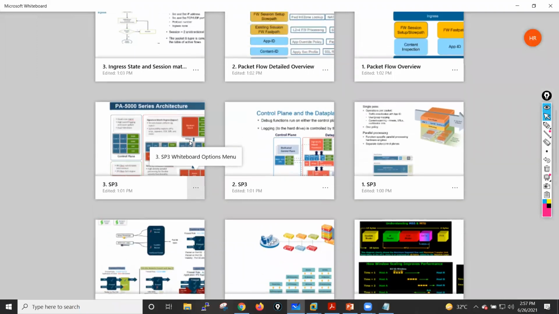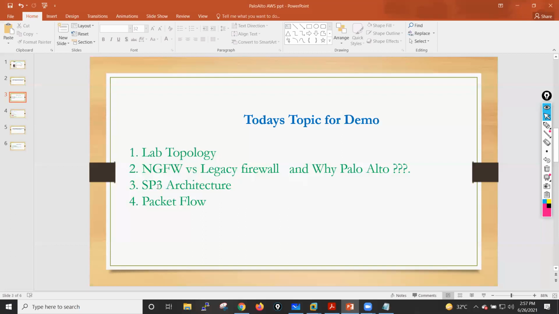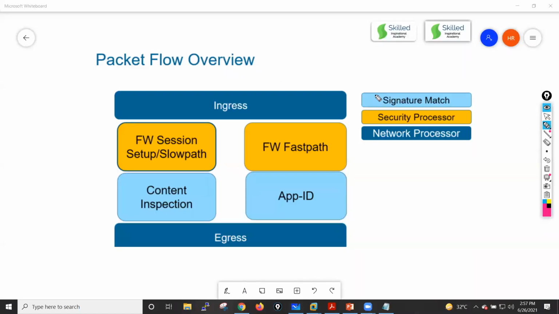Now, these are the things I wanted to cover with respect to your SP3 architecture. Okay. Now let me move towards your packet flow. First I will give you an overview of your packet flow: when Palo Alto receives a packet, how it will handle this packet. Okay. So let me open this diagram. If you see here, these are the main three engines, right?